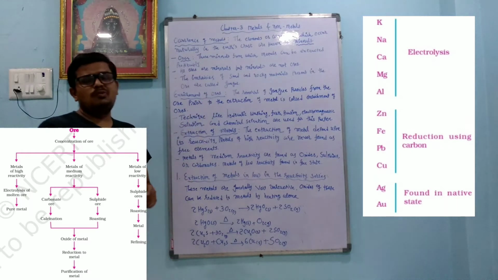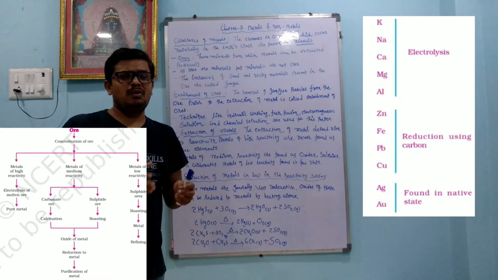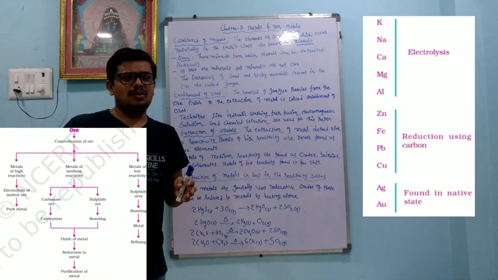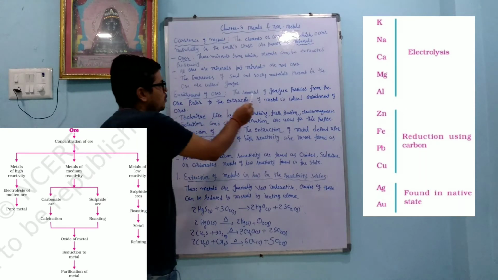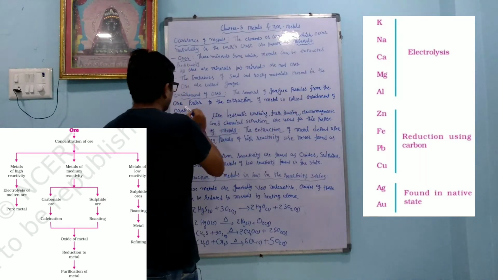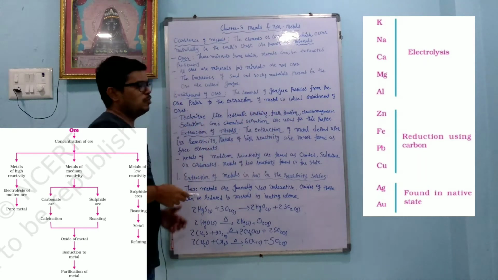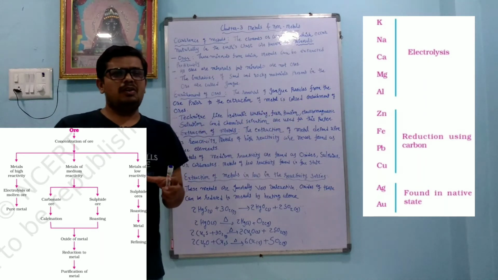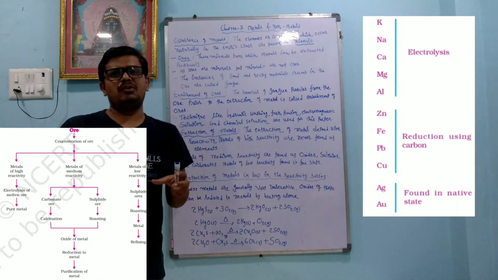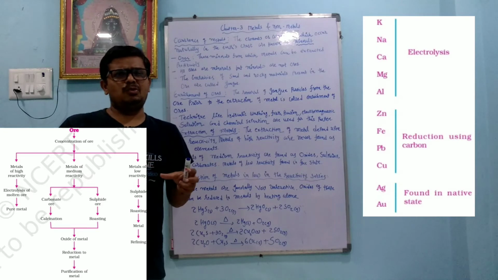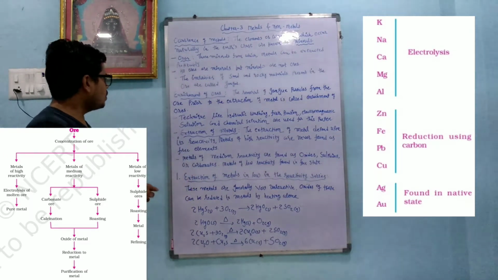Enrichment of ores. So we have to remove something like sand, we have to remove soil, we have to remove other impurities. So we have to do what? Enrichment of ore. The removal of gangue particles from the ore prior to the extraction of metal is called the enrichment of the ore. So first our priority is what? We have to remove the gangue particles: sand, soil, rocky material, everything we have to remove before getting pure metal from the ores.